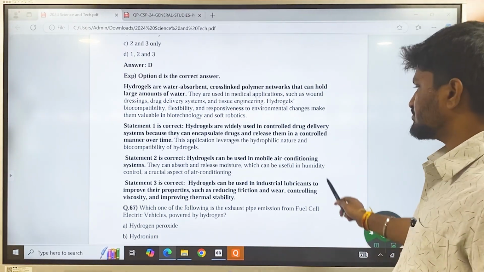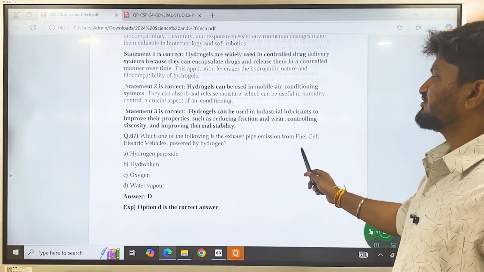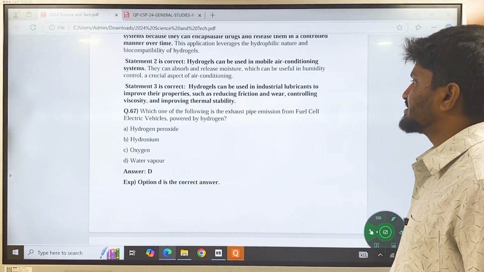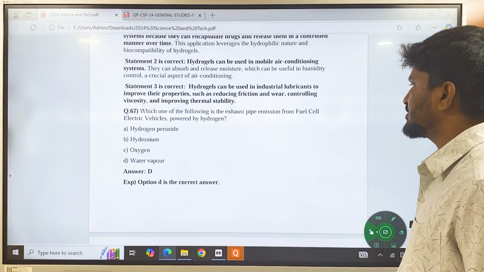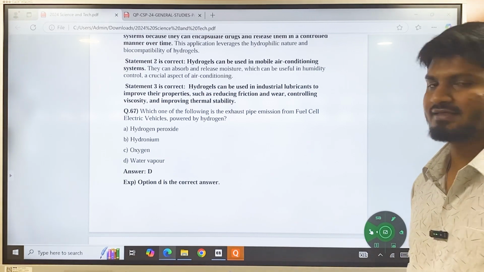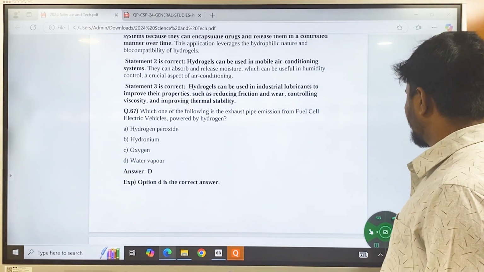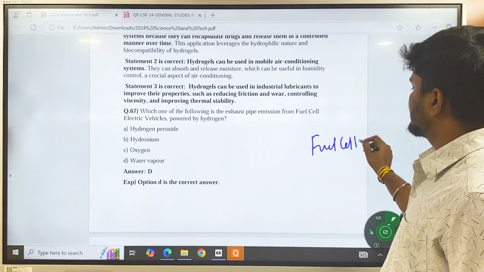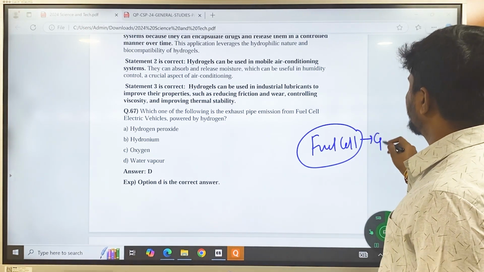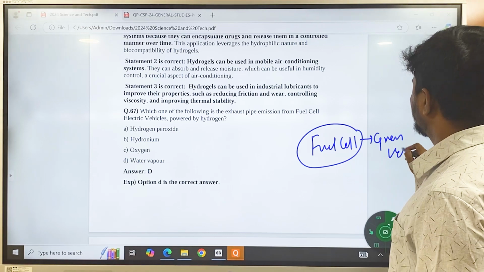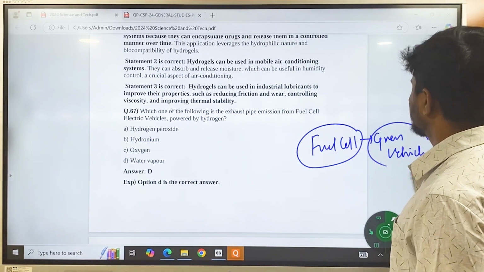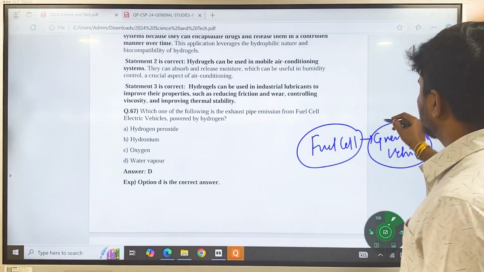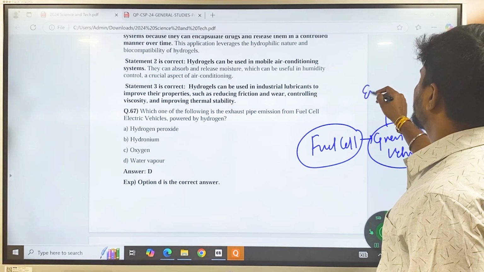Then, in which of the following is the exhaust pipe emission from fuel cell electric vehicles? What are fuel cell electric vehicles? Fuel cell vehicles are green vehicles. They don't use fossil fuels, so anything that comes from the exhaust will be clean.